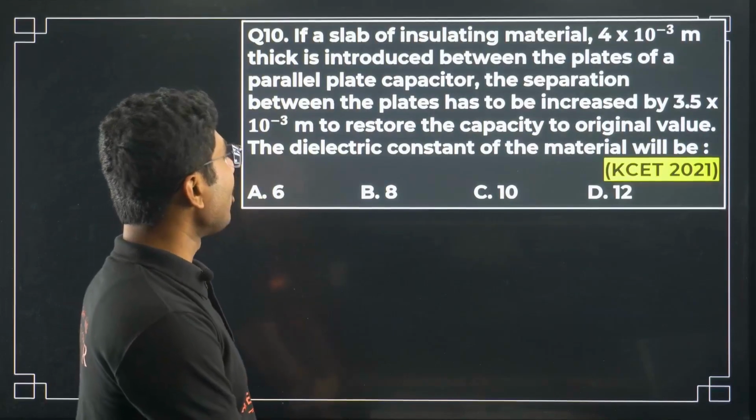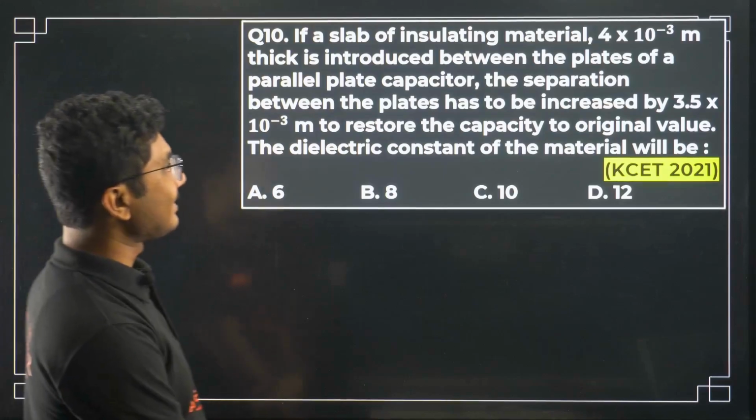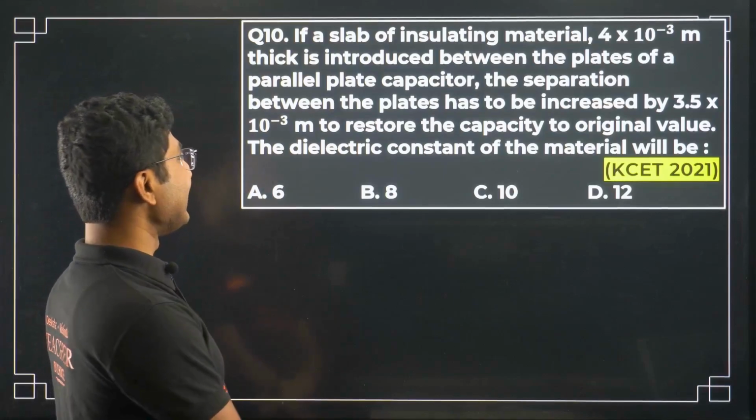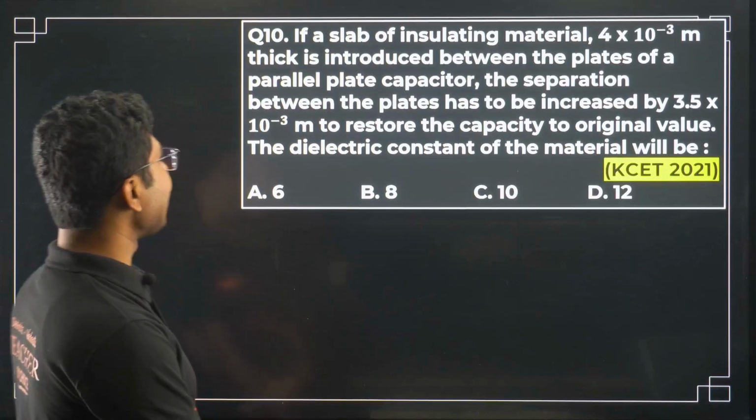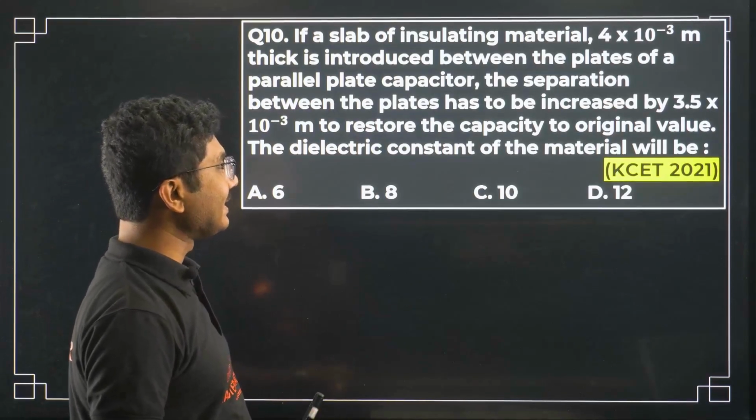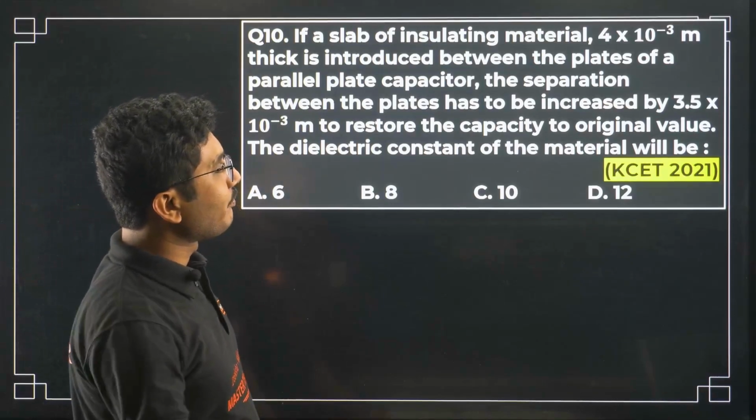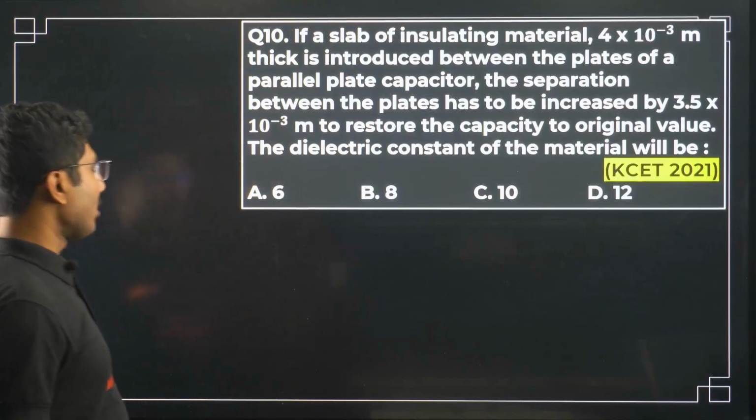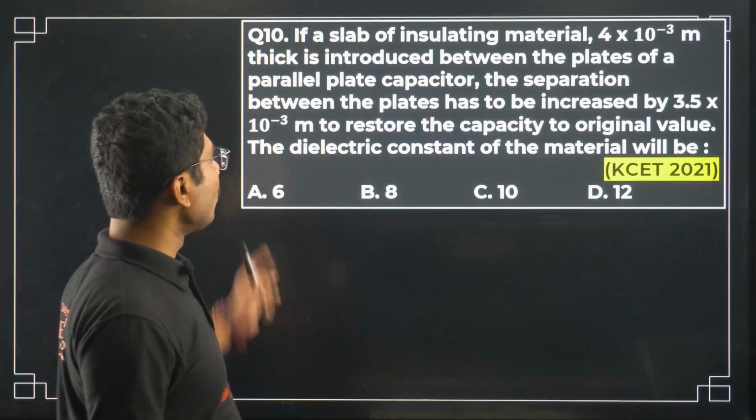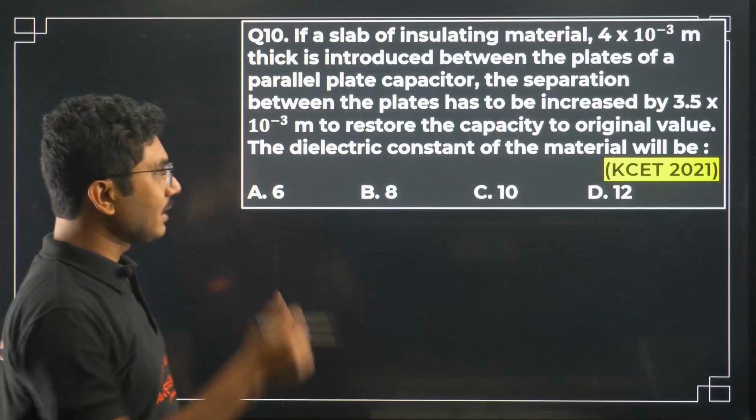If a slab of insulating material 4 into 10 to the power of minus 3 meter thick is introduced between the plates of a parallel plate capacitor, the separation between the plates has to be increased by 3.5 into 10 to the power of minus 3 meters to restore the capacity to the original value. The dielectric constant of the material will be?